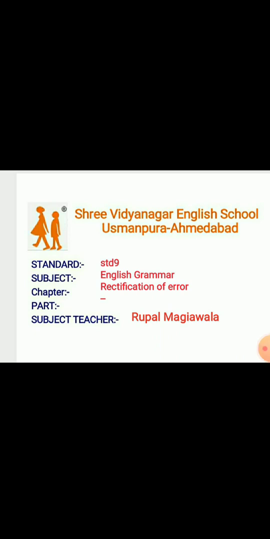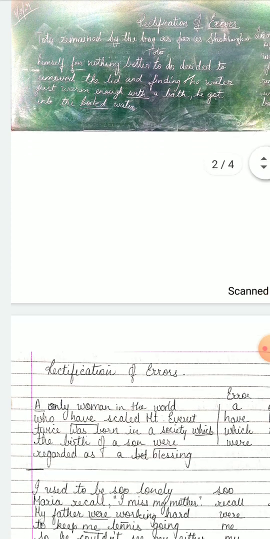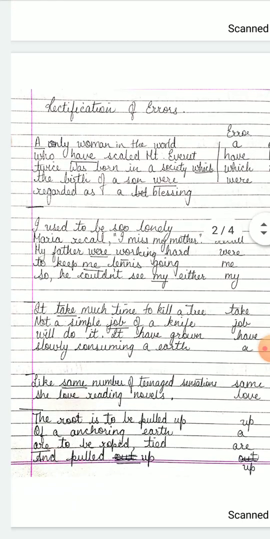Today we are doing the last topic, rectification of error. This is the picture which I had taken from the blackboard. It's not clear at all, I'm sorry. But I had to keep it here because I did not want you all to miss what I had taught in the class last Thursday. It is the topic of rectification of errors. But let's not spoil our eyes looking at this. I'll explain properly by looking at this.